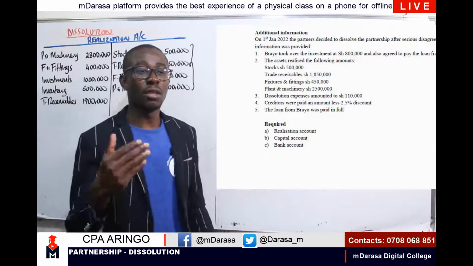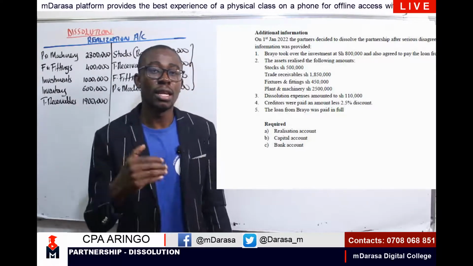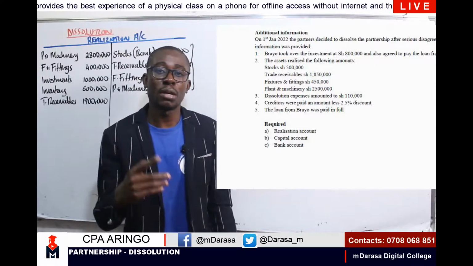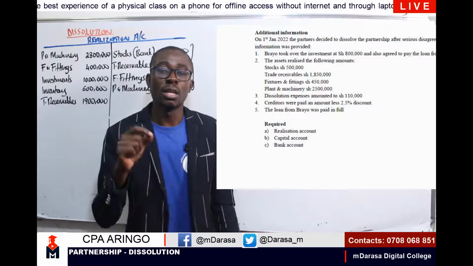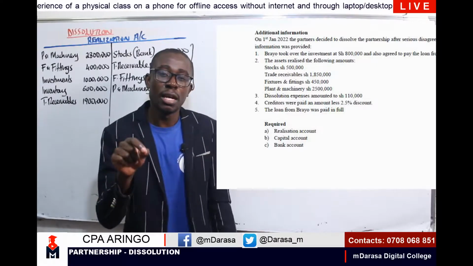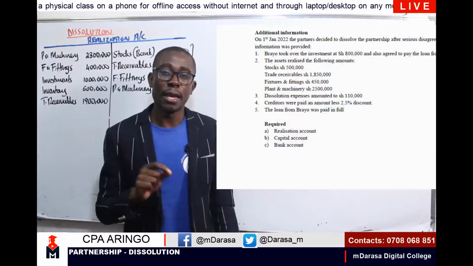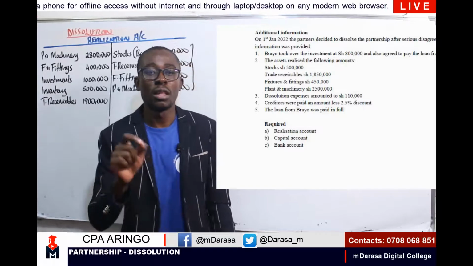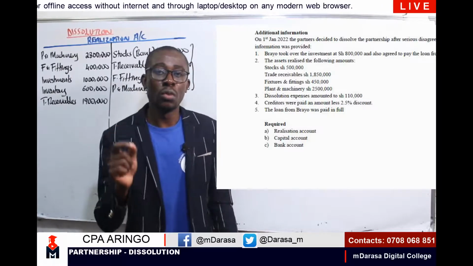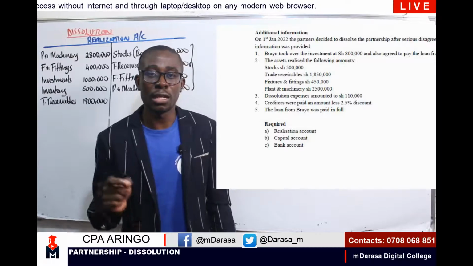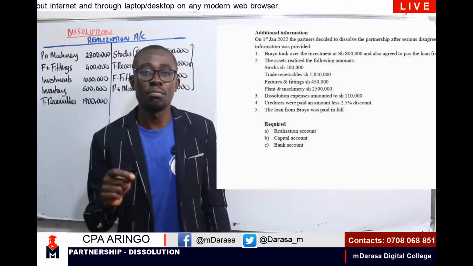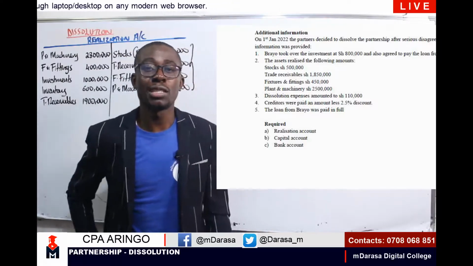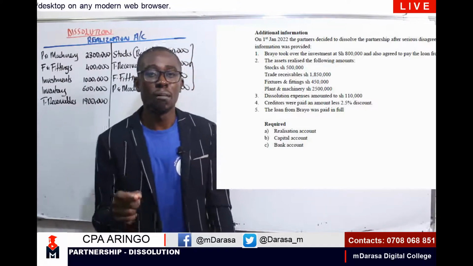In the event that I'm having dissolution expenses and they are paid by the firm, my good students, we are supposed to debit our realization account and we credit where this amount is coming from. And of course, we'll be talking of bank account. So with the dissolution expense being paid by the firm, you debit your realization account and you credit your bank account.